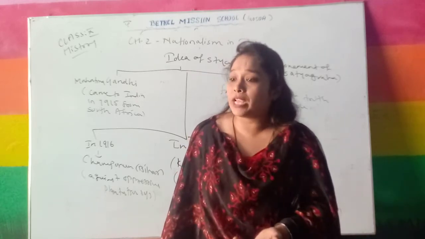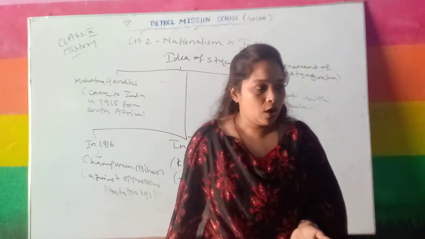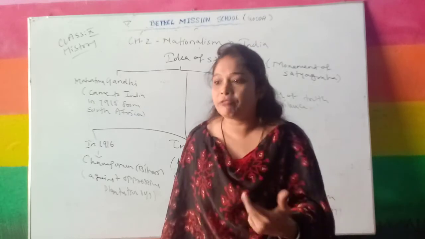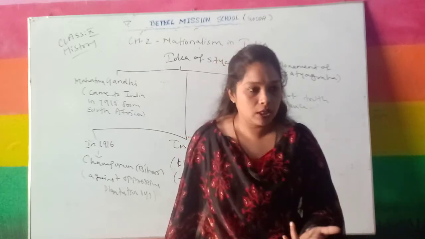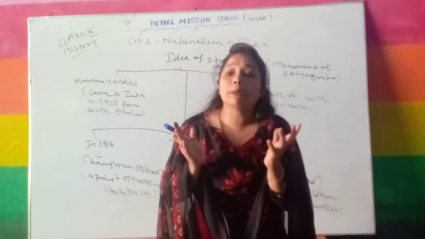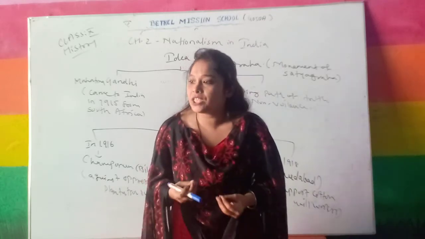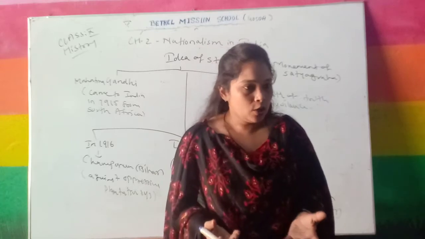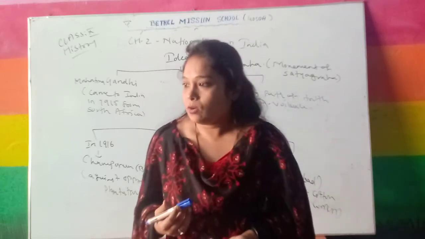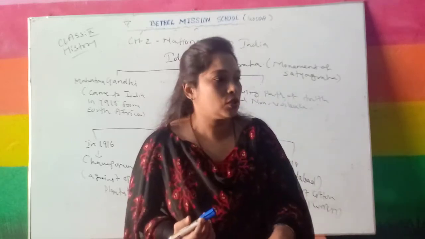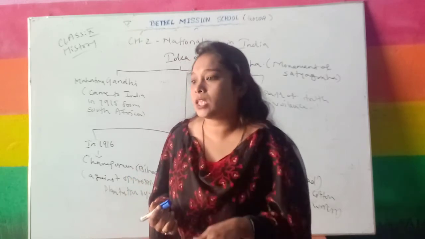Now, when the Britishers saw that small agitations had started, they also needed to take some step to suppress those agitations and the idea of Satyagraha.